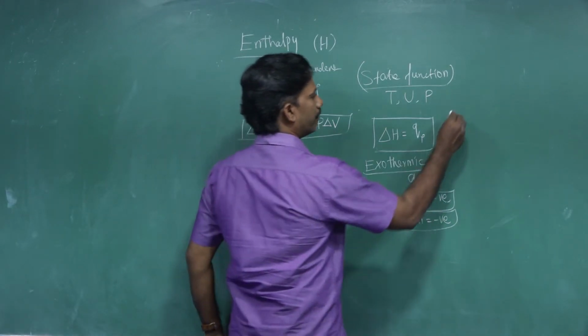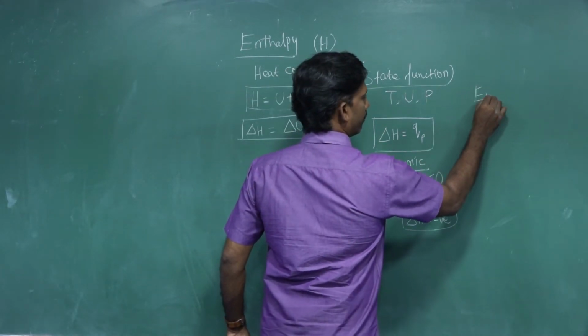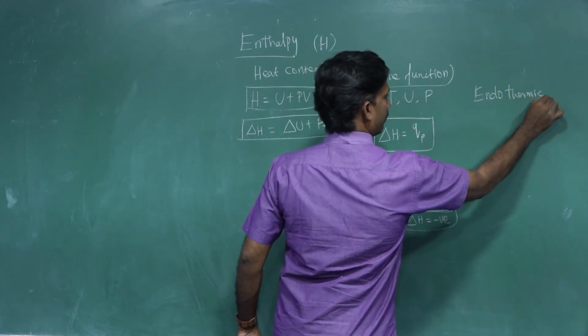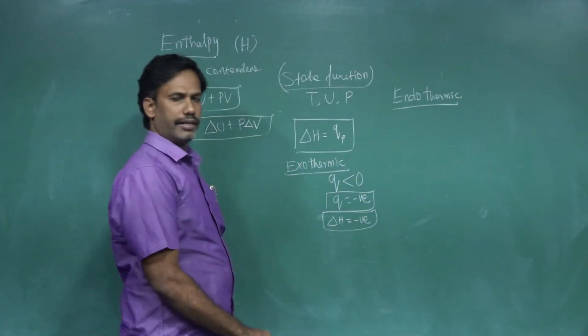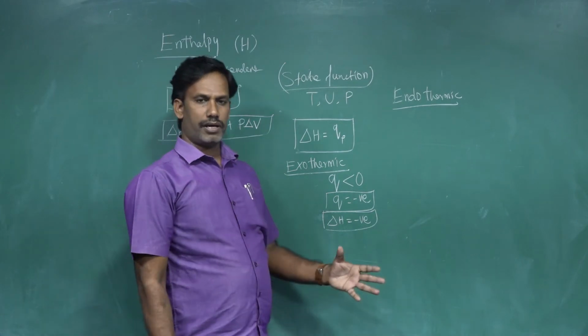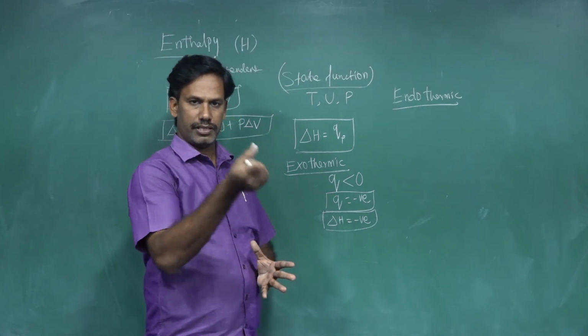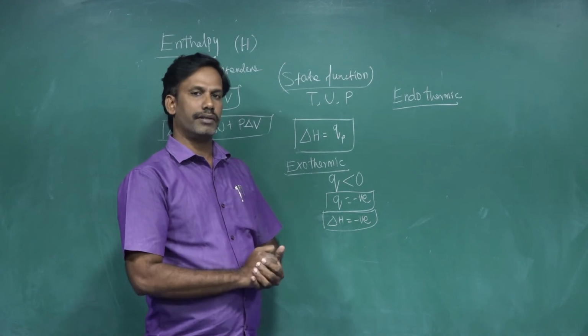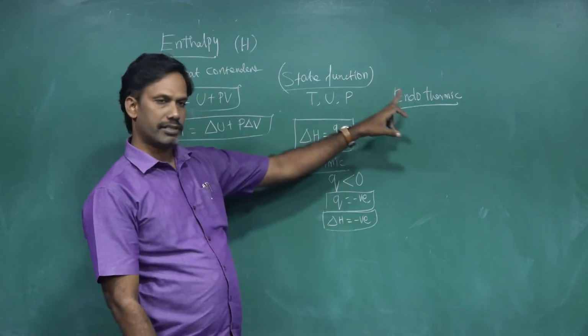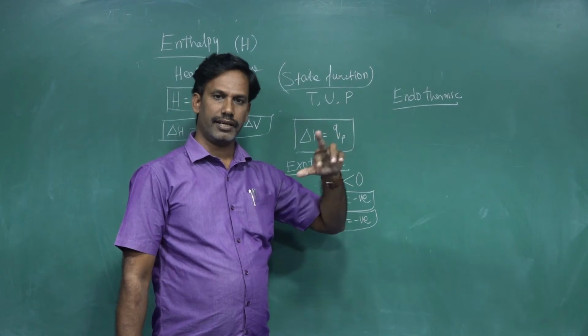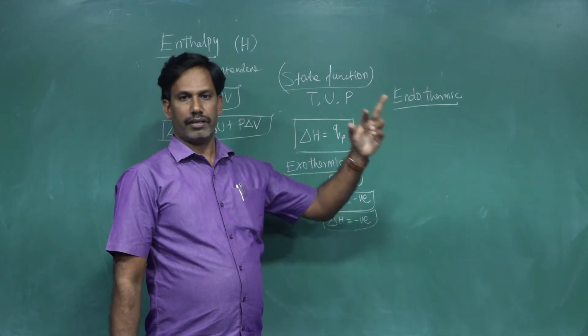If it is an endothermic process, what is called an endothermic process? The process in which heat is absorbed, heat is taken in, is called the endothermic process. If heat is released, that is called exo, giving out.